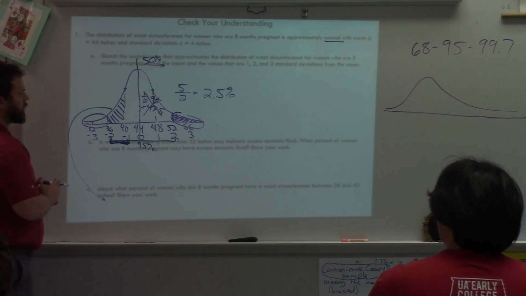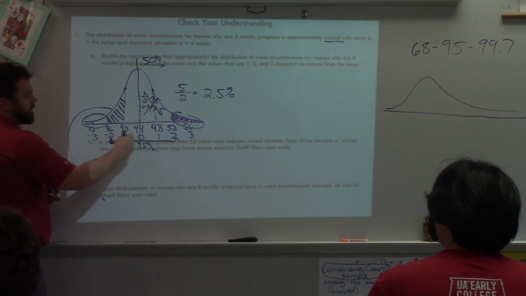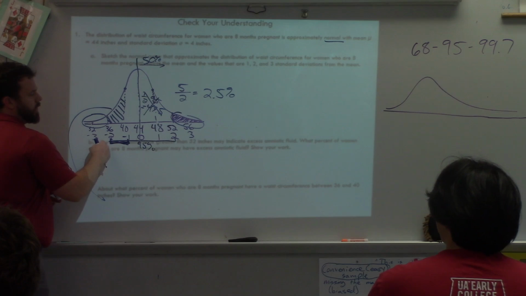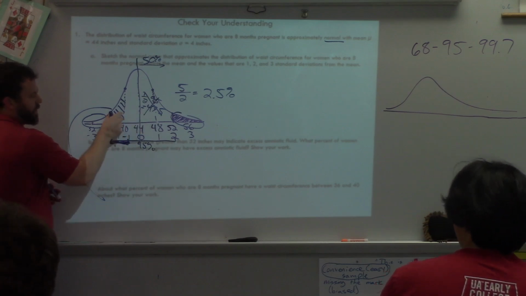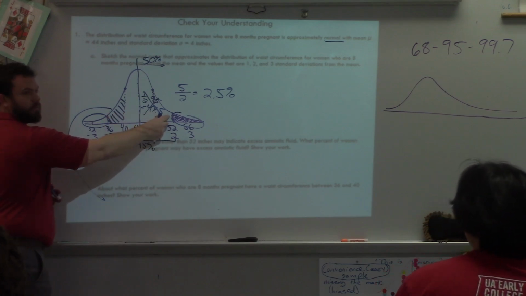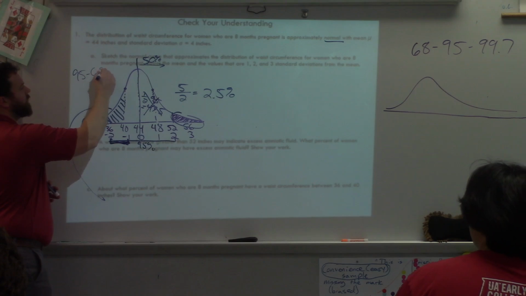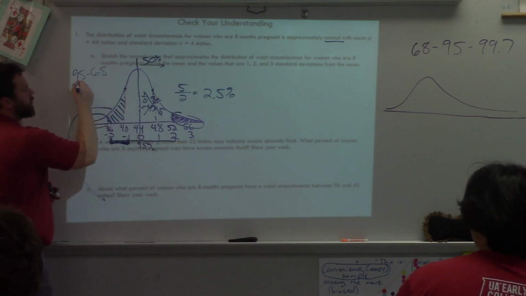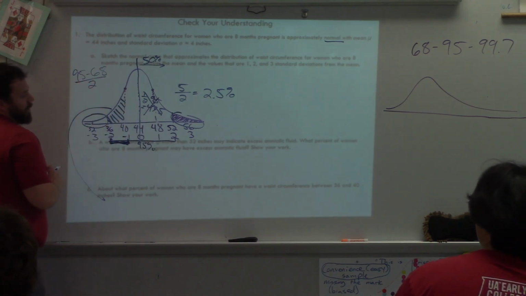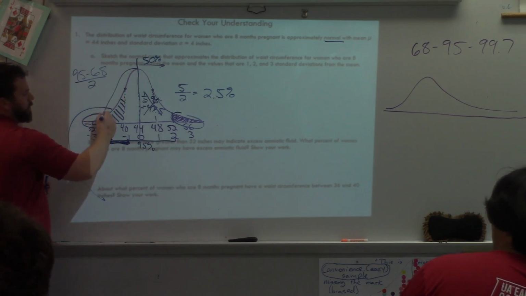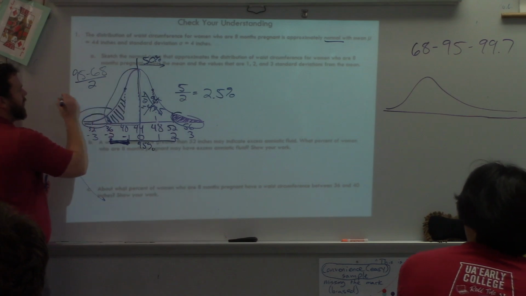So you can do it that way. If you take 95 from here to here, and then you take out this 68, that leaves you with this region and this region, right? So 95 minus 68, but I don't want both of these regions, I only want one. What I would have done is, I would have said, hey, this right here, that's half of 95.